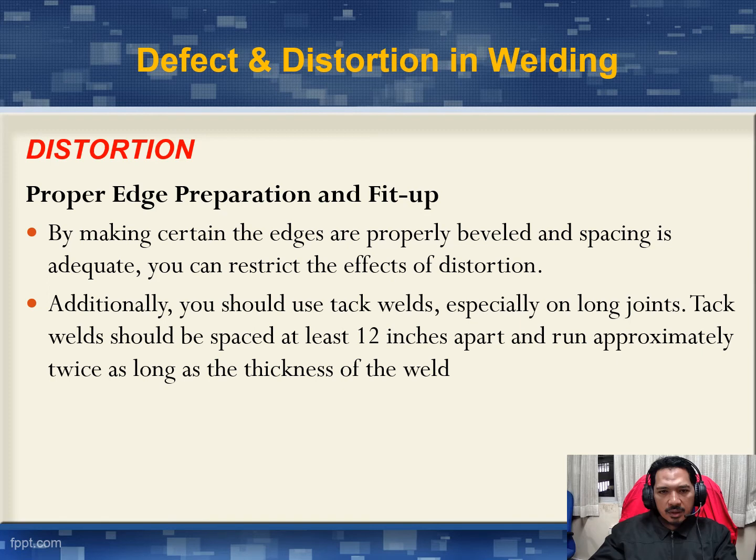Proper edge preparation and fit up. By making certain the edge are properly beveled and spacing is adequate, you can restrict the effect of distortion. Additionally, you should tack weld, especially on long joint. Tack weld should be spaced at least 12 inch apart and run approximately twice as long as the thickness of the weld. Salah satu cara untuk elakkan distortion pertama adalah tack weld lah. Tack weld kalau kimpalan tu panjang, contoh sehingga 150 hingga 300, kena buat banyak lah. Setup tacking tu kurang-kurang 10 hingga 12 inch, dan boleh diselang-selikan.